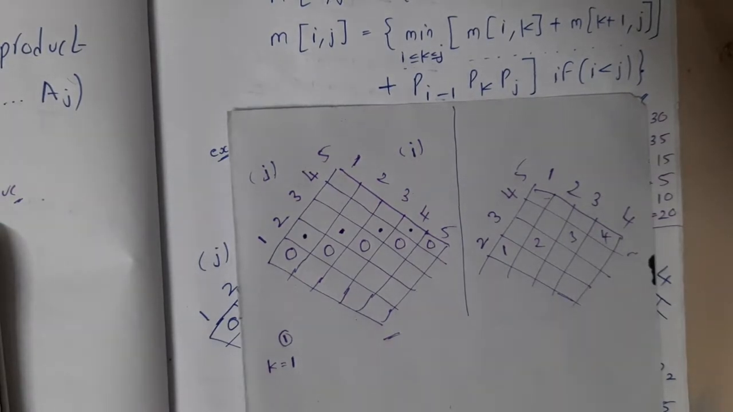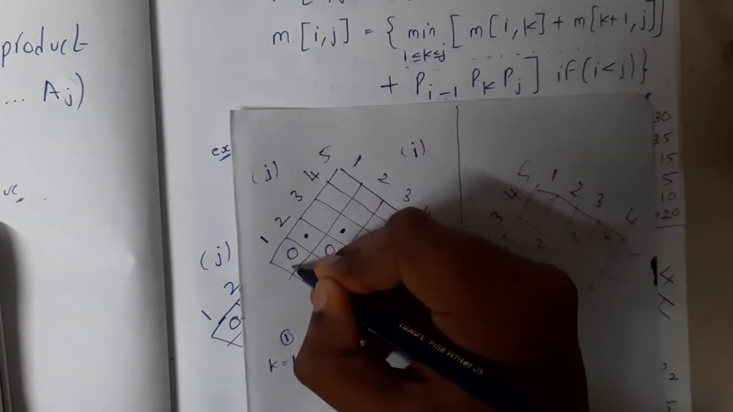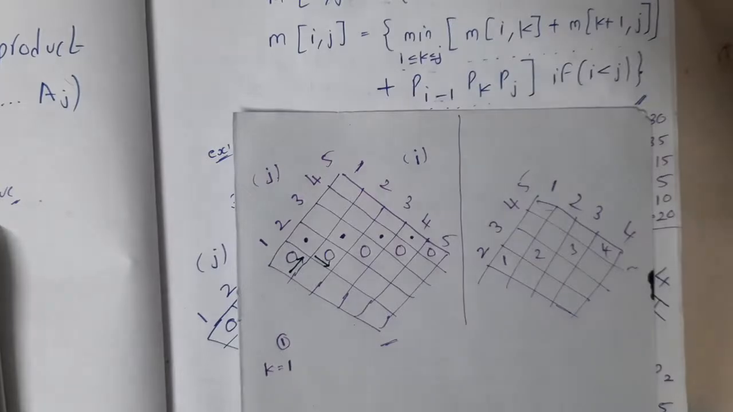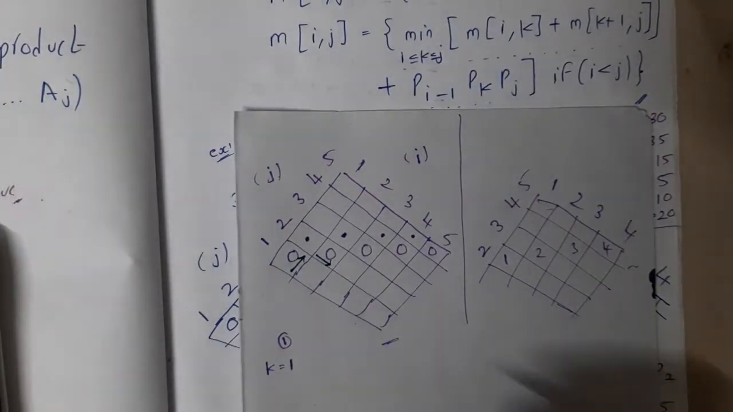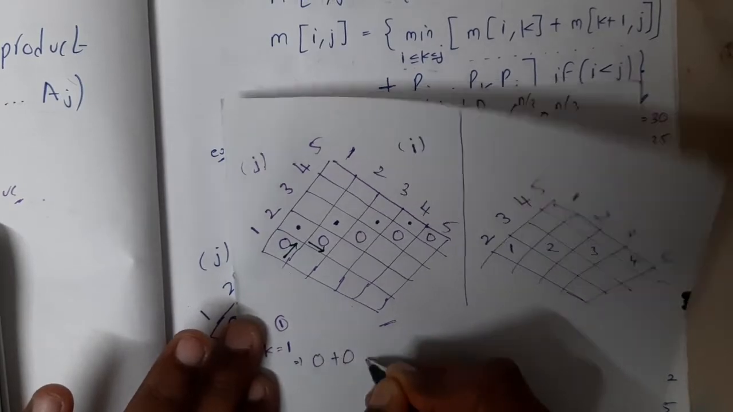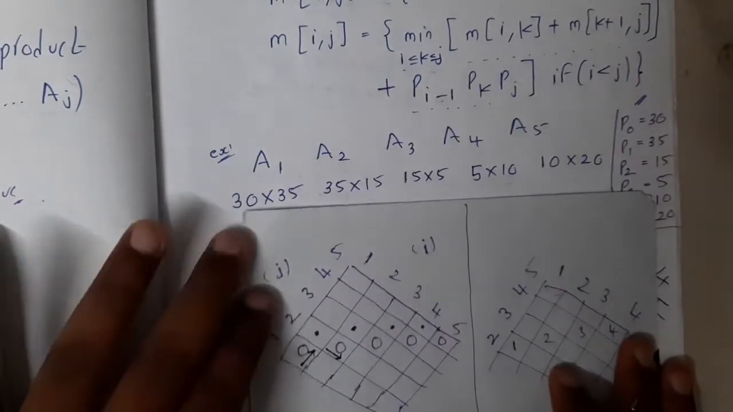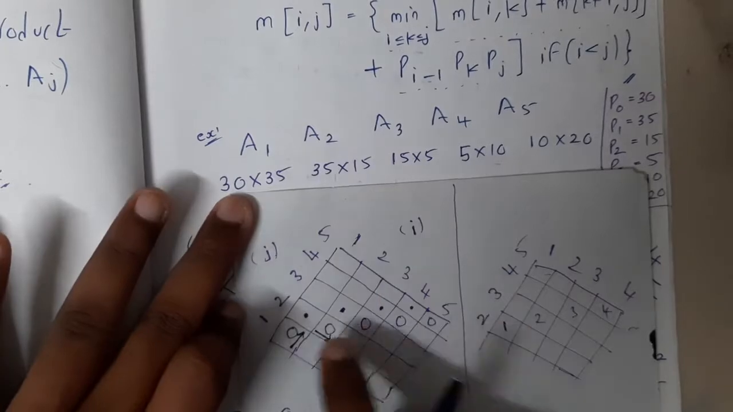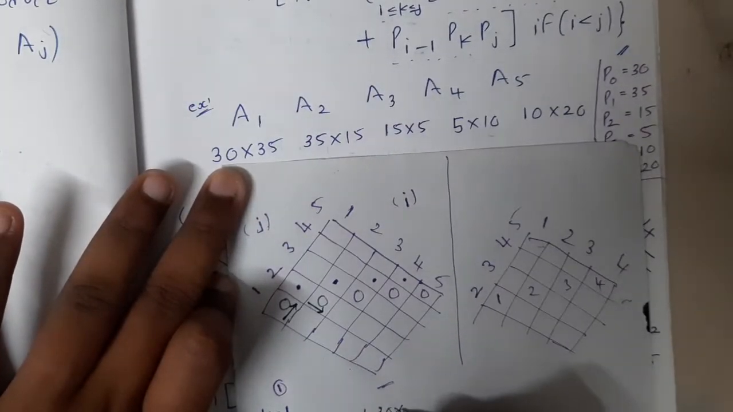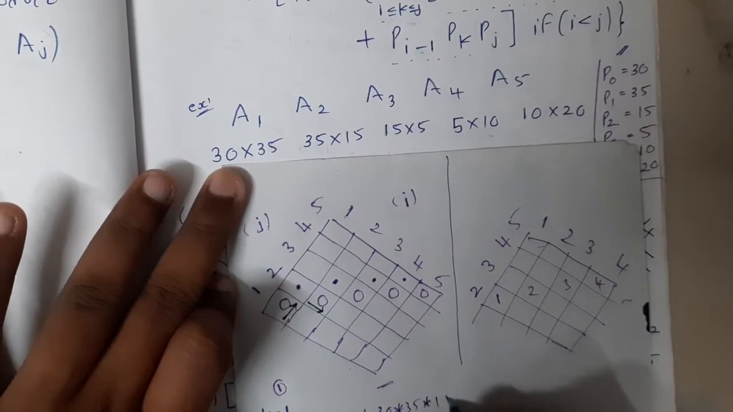So when you are calculating for this point, draw an arrow in this way and draw an arrow downwards. Now add them. There are only single items, so there is no confusion, right? So 0 plus 0 plus, what is the first value, guys? You are multiplying A1 with A2, right? So what is the value if you multiply? 30 into 35 into 15, right?